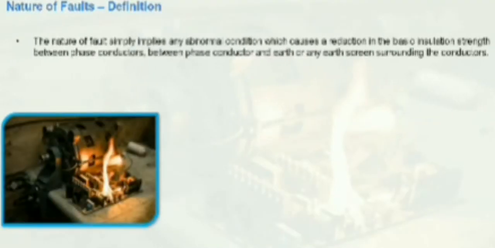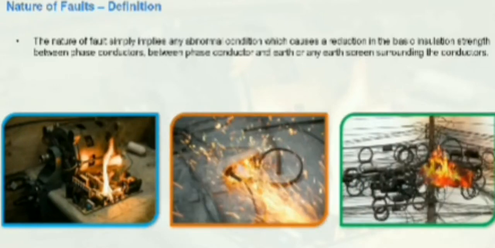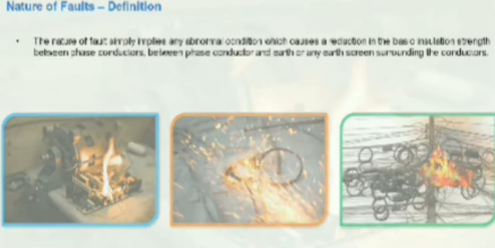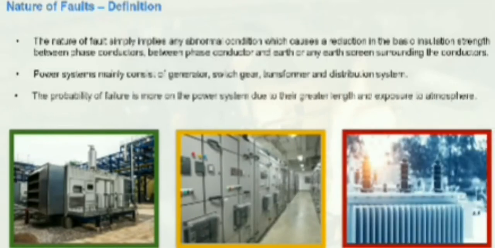We discussed that protection relay detects abnormal conditions like faults. So what exactly does that mean? What is the nature of faults? Let's find out. The nature of fault simply implies any abnormal condition which causes a reduction in the basic insulation strength between phase conductors, between phase conductor and earth, or any earth screen surrounding the conductors. Power systems mainly consist of generator, switchgear, transformer, and distribution system. The probability of failure is more on the power system due to their greater length and exposure to atmosphere.